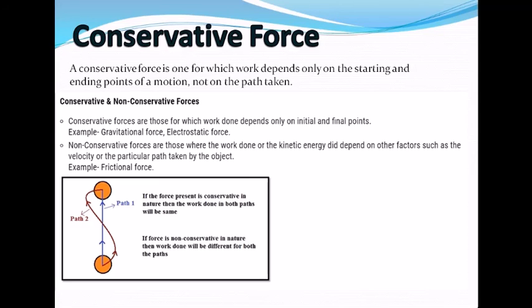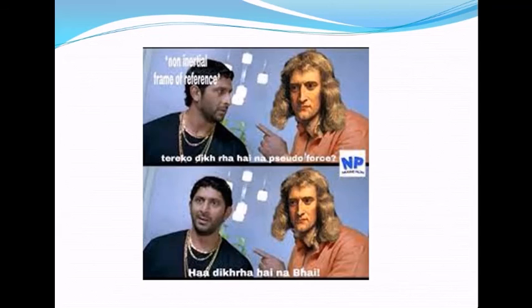If the path by which that object is moved or displaced matters, then the force applied on that object will be a non-conservative force. If the path doesn't matter and it depends only on the initial and final points, then it will be a conservative force. Already we are seeing that.